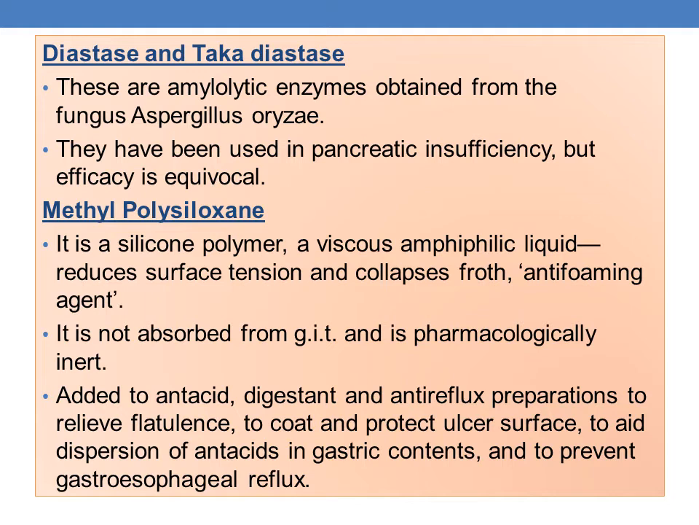It is mainly added to antacid, digestant and anti-reflux preparations to relieve the flatulence, and it is also used to coat and protect the ulcer surface, to aid the dispersion of antacids in the gastric contents and to prevent the gastroesophageal reflux. So methyl polysiloxane is itself pharmacologically inert. It does not show any pharmacological activity, but it is used as an adjuvant to antacids, digestants and anti-reflux preparations to improve their efficacy and to relieve the flatulence.